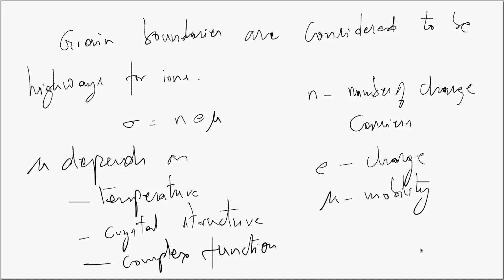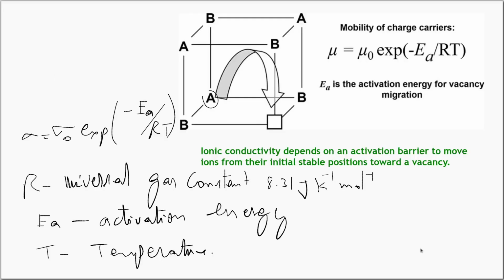We have written the ionic conductivity sigma as N e mu, where mu is the mobility, e is the charge of the carriers, and N is the number of charge carriers. Mu is a complex function that depends very much on the temperature and the crystal structure. We have seen a mechanism where an ion can move from one point to another point in the space lattice. We have written an expression for the conductivity: sigma is equal to sigma 0 exponential minus Ea by RT, where R is the universal gas constant, Ea is the activation energy, and T is the temperature.